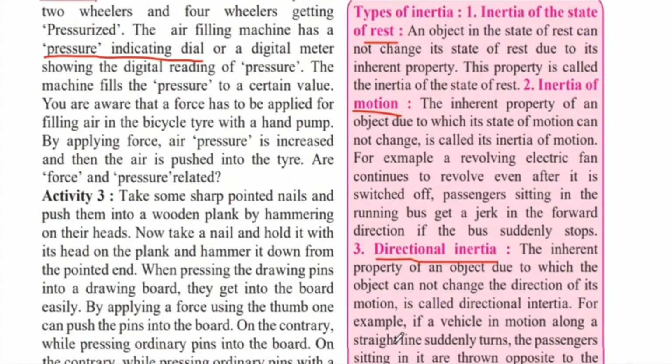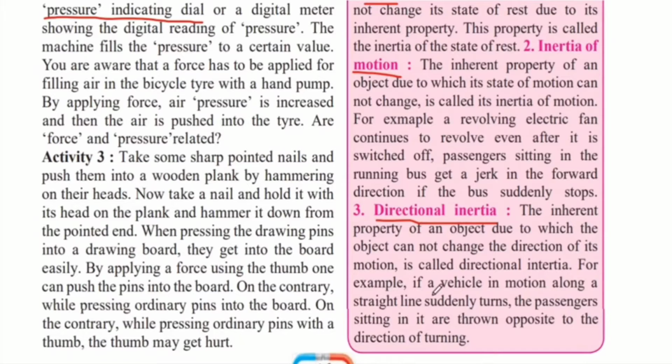Let's see the example given here. For example, if a vehicle in motion along a straight line suddenly turns, the passengers sitting in it are thrown opposite to the direction of the turning. So if you are sitting in the car and it is moving in a straight line and suddenly the driver takes a very steep turn, then you must have noticed when you are sitting in the back seat, if the driver takes a left turn, your body will move to the right side. So you get a jerk in the opposite direction to the turn taken by the driver.